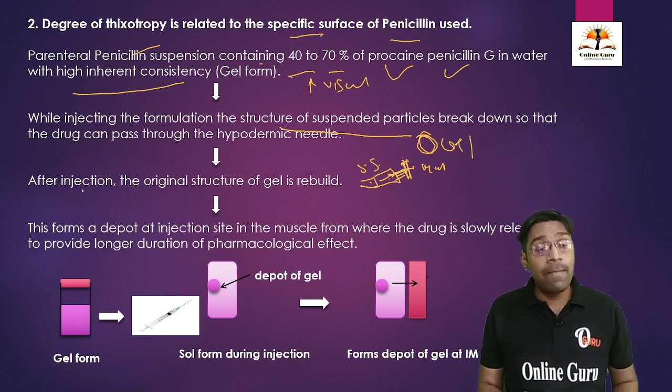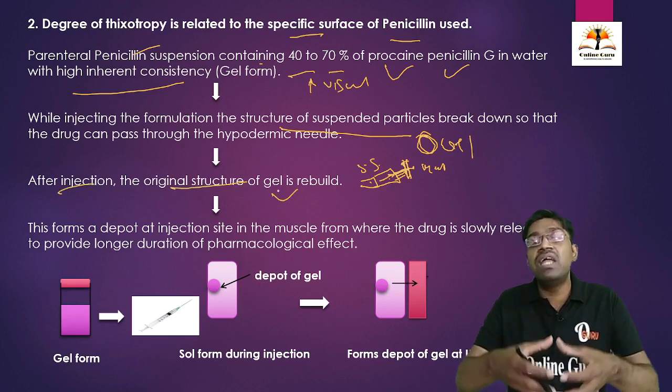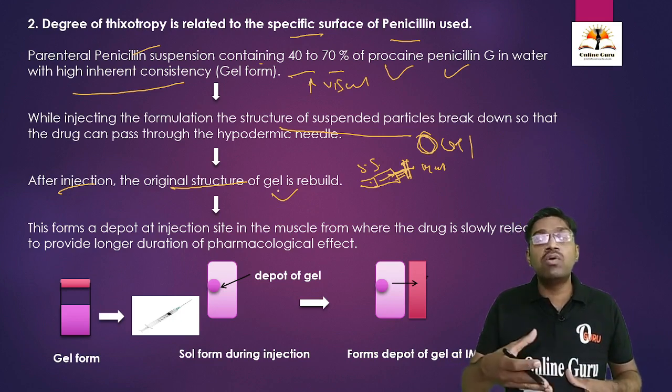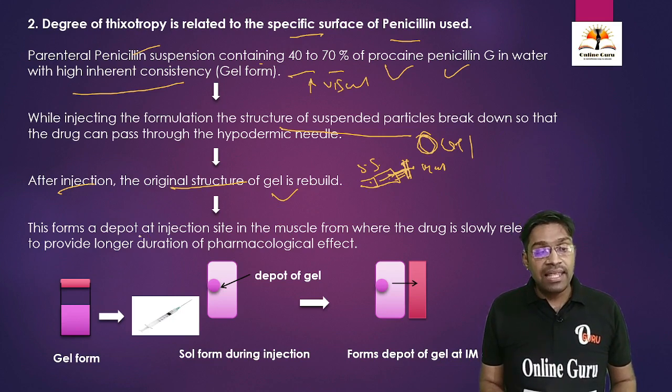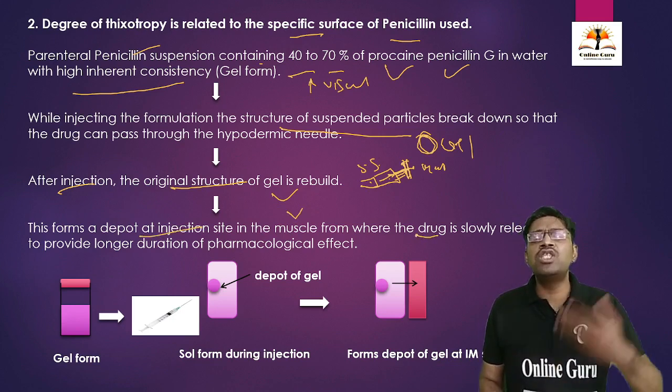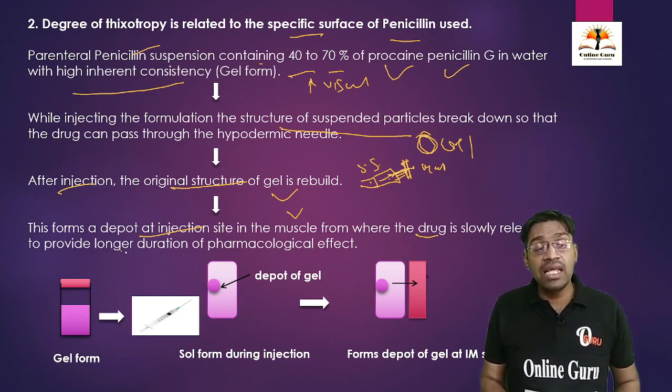Then what will happen further? After injection, the original structure of the gel is rebuilt. Meaning there is again a build up of the intermolecular forces, and it forms loose aggregates to form a viscous gel. The depot of injection in the muscle is going to release the drug very slowly for a prolonged duration of time, and hence there will be a longer duration of pharmacological effect.